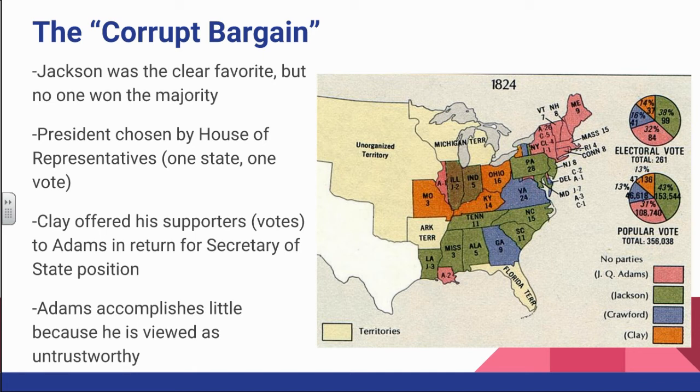He makes this deal, and in return, Adams ends up winning that runoff and becoming president, and he does in turn make Henry Clay his Secretary of State. John Quincy Adams then is the one elected in 1824. He has only one term, even though he does run in 1828, but he accomplishes little.